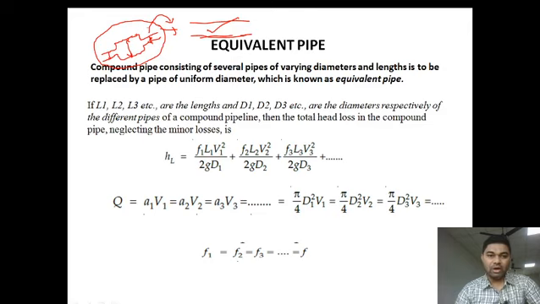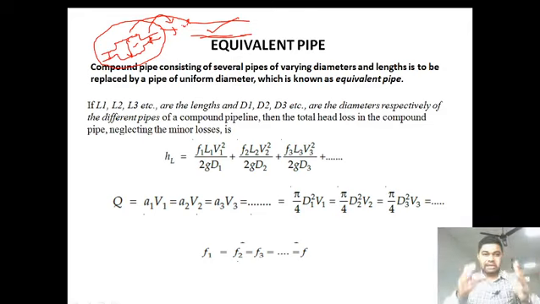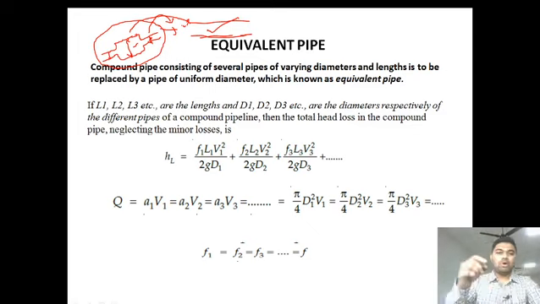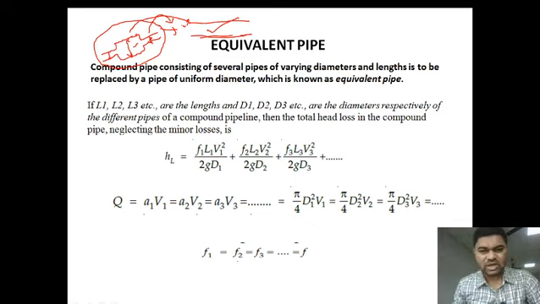This pipe won't be of either this diameter or this diameter. This has to be designed. Instead of this complex pipe, if we place one pipe which has similar characteristics to these pipes in series, that is, when a number of pipes are replaced with only one pipe which has the same characteristics as the compound pipe, then that pipe is known as equivalent pipe. A compound pipe consisting of several pipes of varying diameter and length is to be replaced by a pipe of uniform diameter, which is known as equivalent pipe.